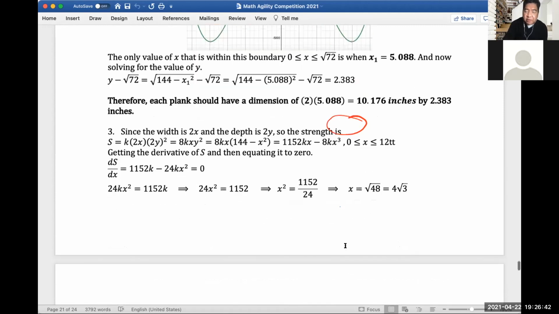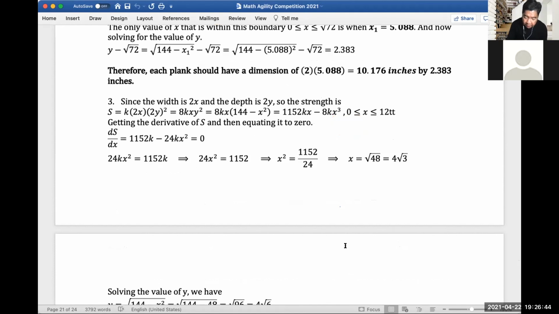Okay, so for the third question, we've been given a relationship that S should be directly proportional to twice x and the square of the width, which is 2y squared. So simply getting the square of 2y and multiplying all the variables, we would get 8kx.